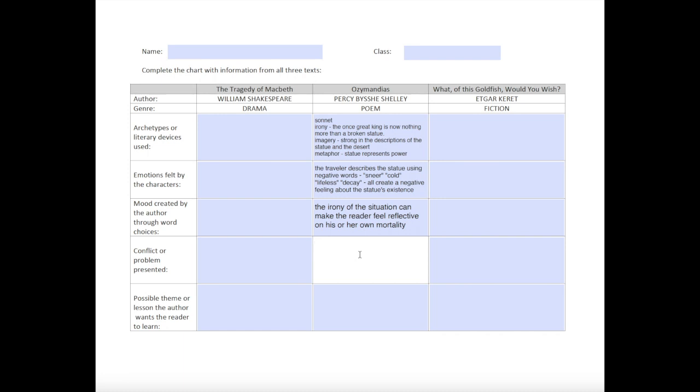Short poems don't often have a conflict in the same way that a story or a drama would, but I think the words on the statue talk of a mighty king. His power and wealth did not last, and that was a problem for him.